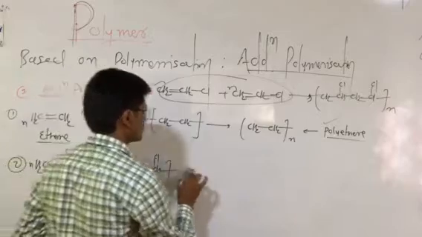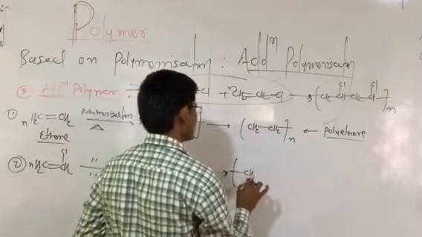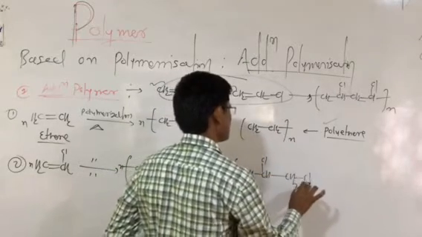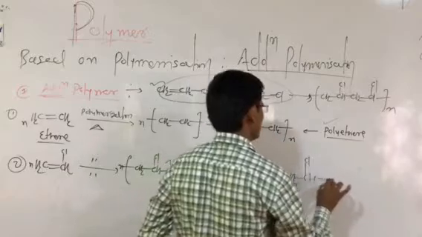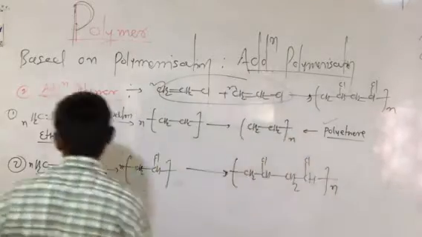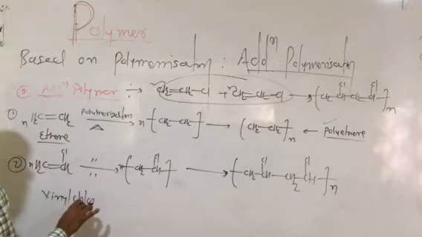So this is the formation of adduct molecules. Again this goes to the formation of the next step, which is CH, here Cl, again CH2, and this is a Cl. These types of reactant molecule lead to the formation of the product molecule from vinyl chloride. So the starting reactant molecule is vinyl chloride.